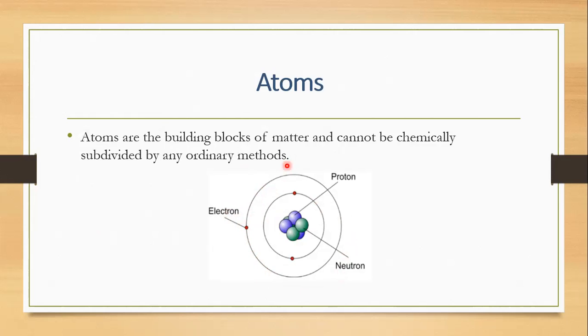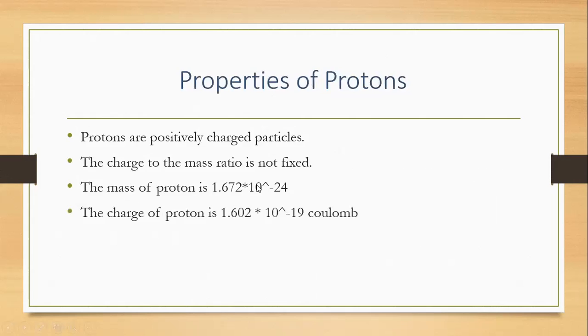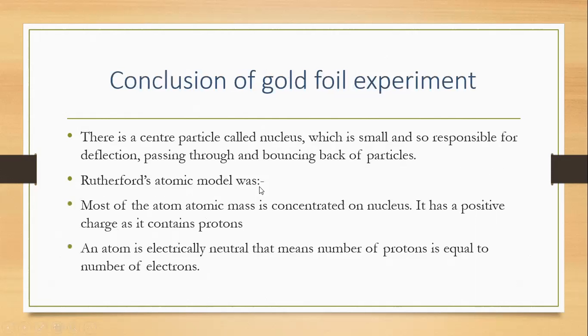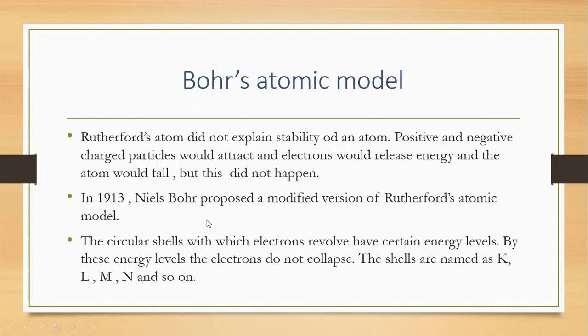So what happens is, when these electrons are revolving around the shell, the shell has a particular energy level. In this energy level only, all this happens. Because of this energy level, electrons are stable. So this is why the atom does not collapse. This was given by Niels Bohr in 1913. And he said that the shells are named K, L, M, and so on. This helps in electronic configuration, which we'll learn in the next part.